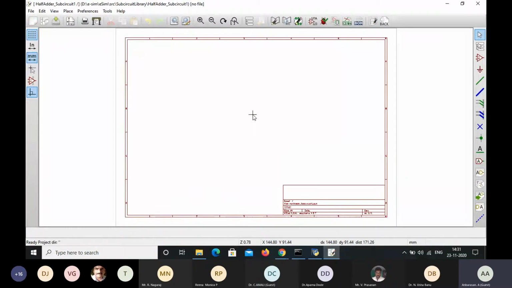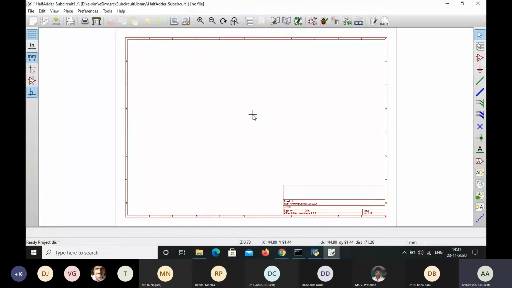So automatically here the eSchema page is open. In this eSchema page only, we are going to design the circuit. As I said, now we are going to design the half adder circuit. Once we design the half adder circuit, we are going to convert this half adder circuit into a sub-circuit. By using that sub-circuit, we are going to design the full adder.